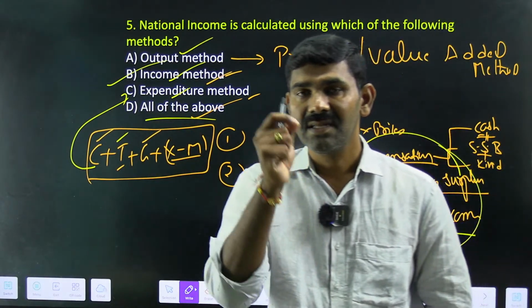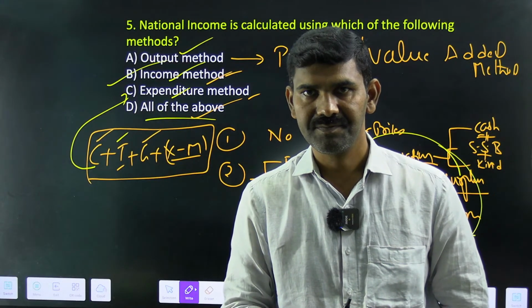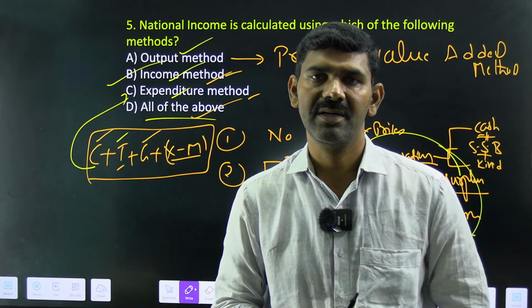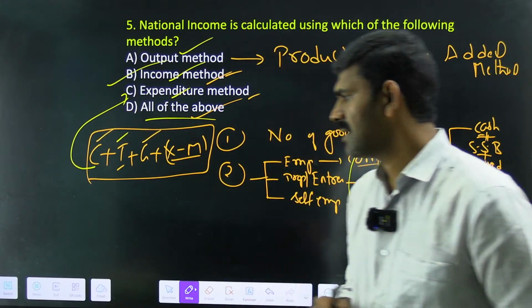Clear? So all these are methods of estimation of the national income. Remember that Dadabhai Naoroji is the first person to estimate national income in the country. Very, very important. Next question, Andy.